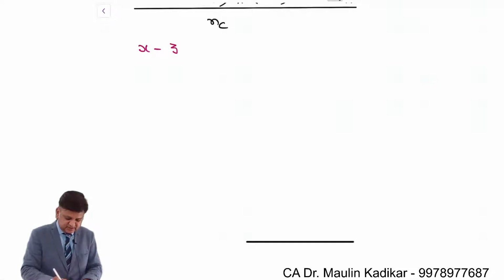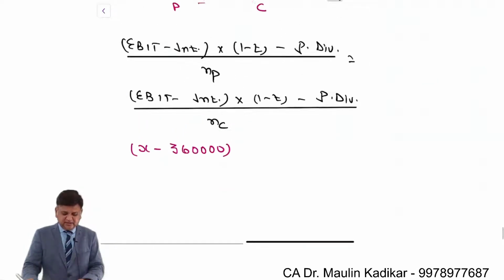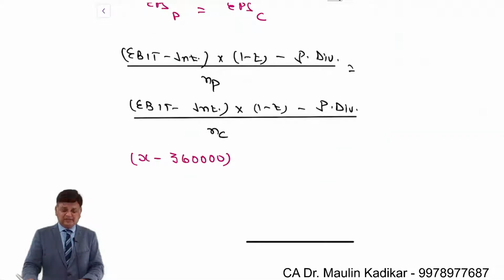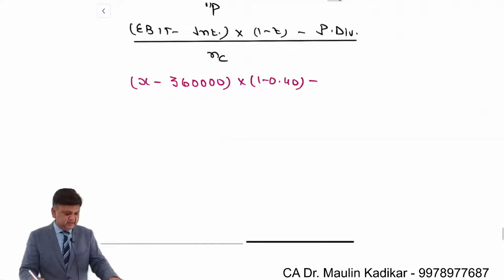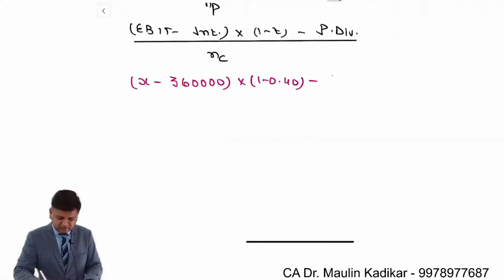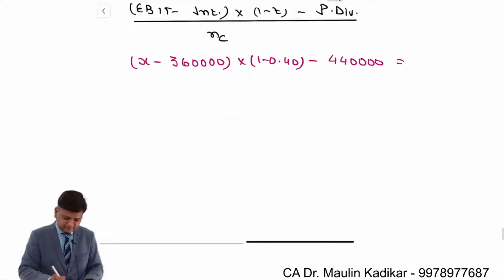Interest is existing 3,60,000. The interest will remain the same if we finance the funds through preference capital. Into 1 minus 0.4, minus 4,40,000, divided by number of equity shares.